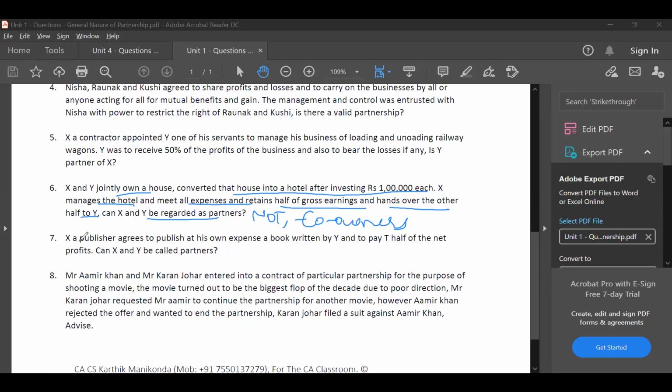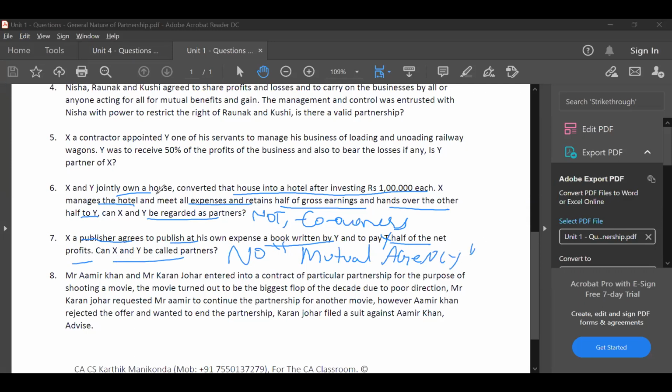Next question. X, a publisher, agrees to publish at his own expense a book written by Y and to pay Y half of the net profits. Can X and Y be called partners? Question number 7. No, because again, the very important concept of mutual agency is not present here. One party cannot act on behalf of the other party.